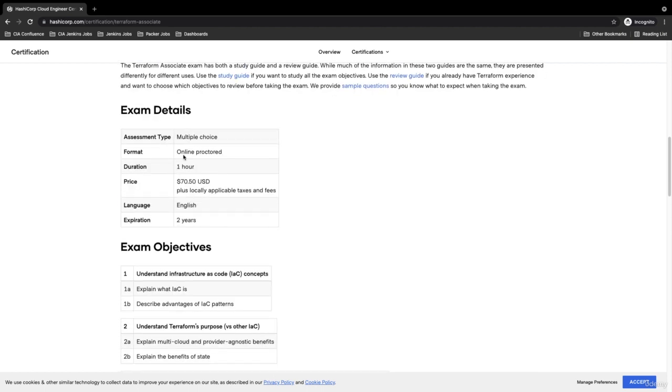Here we are getting the exam details. You will get multiple choice questions in your exam. The exam mode will be online and the total duration of your exam will be 60 minutes. This exam is going to cost you 17 and a half USD. This is American dollars; in your local currency, this amount may be different. The exam will be conducted in English and the expiration period of your certification is 2 years.